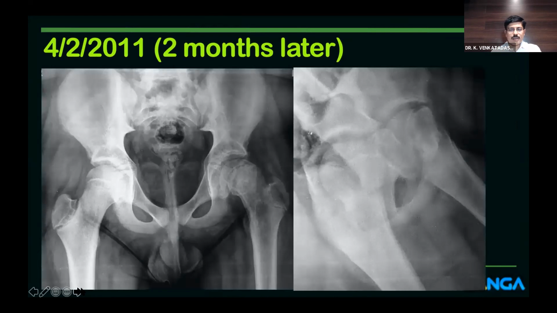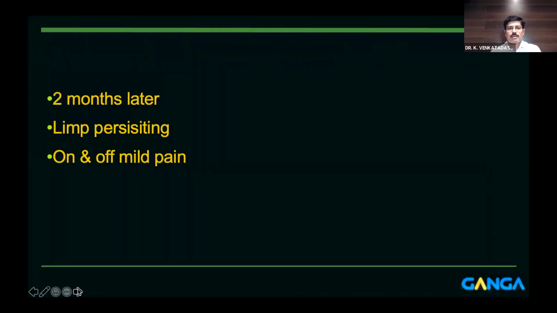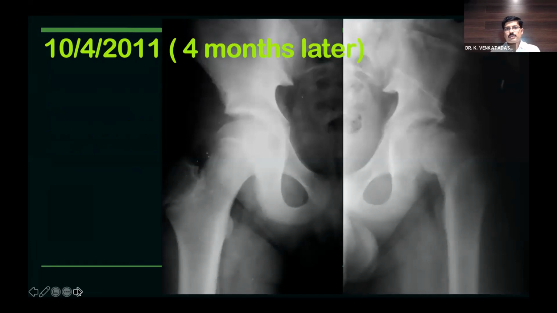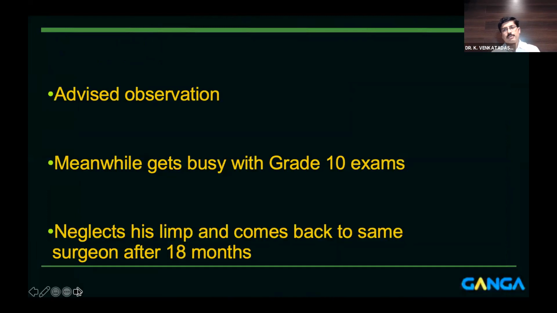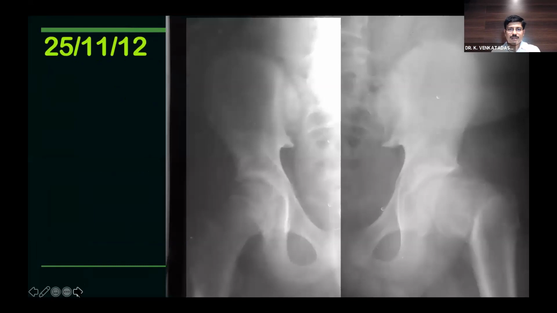Two months later, again the limp was persisting. They went to the same surgeon. X-rays were repeated. Again, 4 months later, he went back to the same surgeon. This time, for a change, MRI was repeated again. But no treatment was offered. They told that it will become all right by itself. And then he had his grade 10 exams. He neglected his limp completely, and he comes back to the same surgeon after 18 months again.